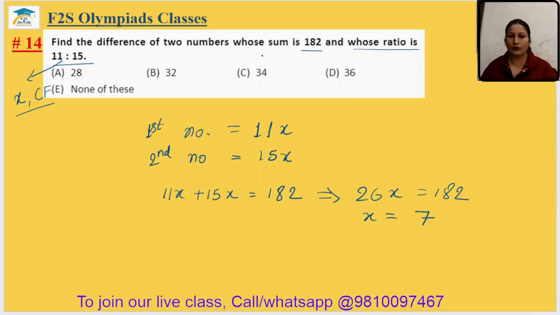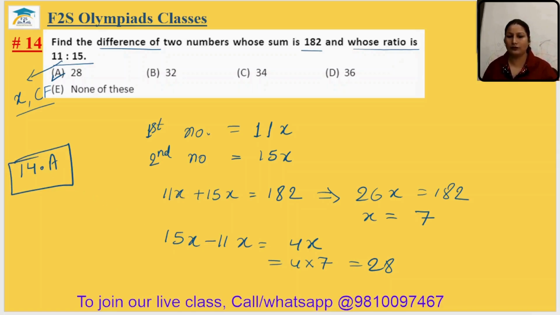Ab aapko kya find out karna hai, difference of these two numbers. To difference hum kaise nikalenge, 15x minus 11x equal to 4x. It means 4 multiplied by 7, that is your 28. Option A. 14th answer is option A.